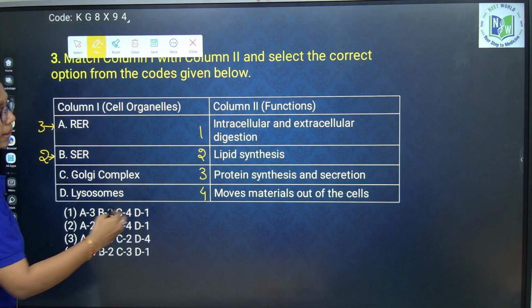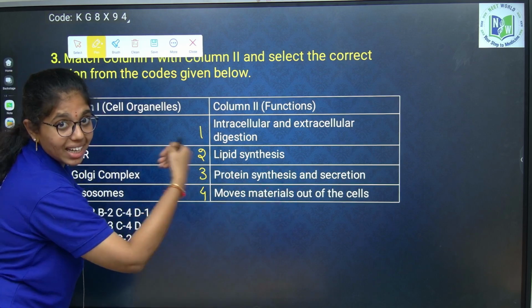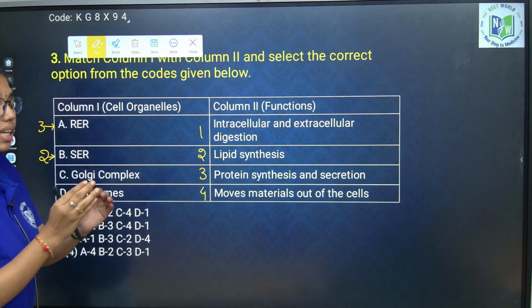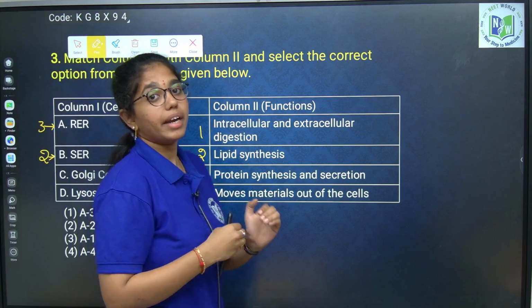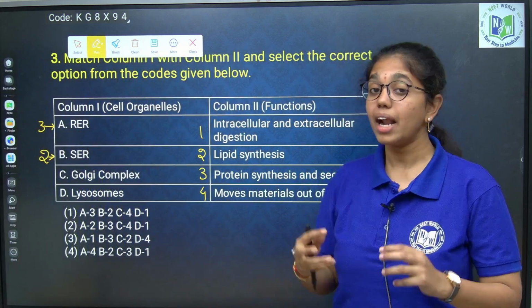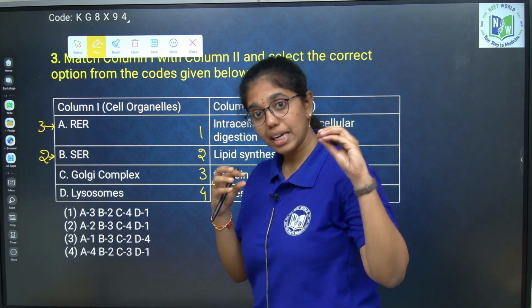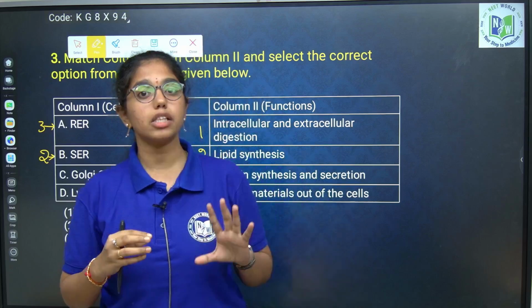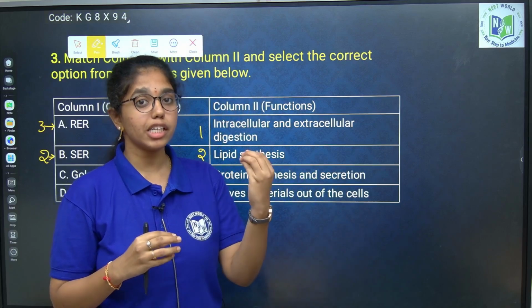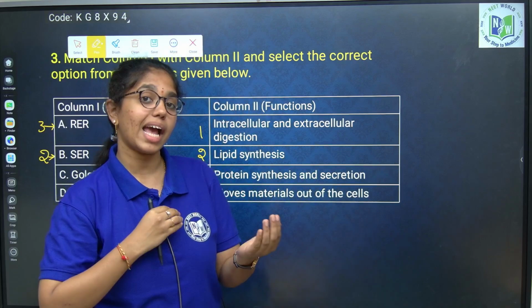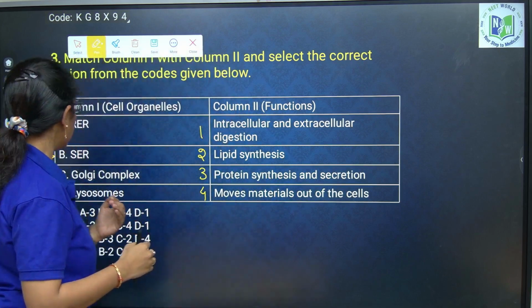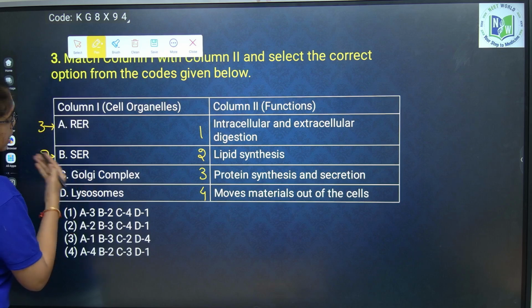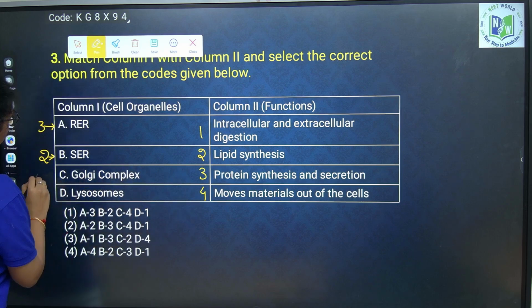Golgi complex moves the material out of the cells. It packs the naive proteins and lipids released from RER and SER, and releases the material in the form of vesicles and sends it to the intracellular targets and removes it out of the cell. So, this Golgi complex option will be 4.